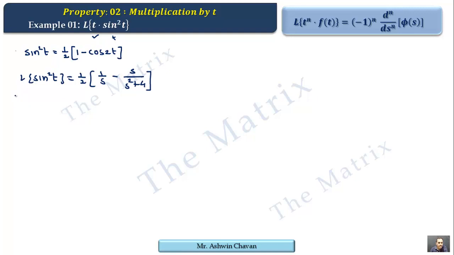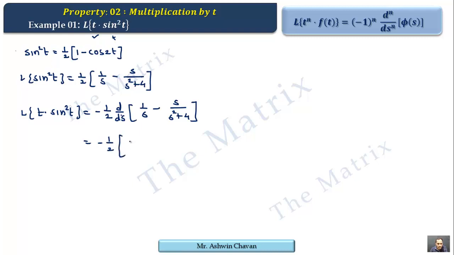Now attach t on left side, that is t into sine square t. Right side is differentiated with 1 minus sign because only single t is attached. So d ds of 1 by s minus s upon s square plus 4. So only one differentiation, that's why minus half.